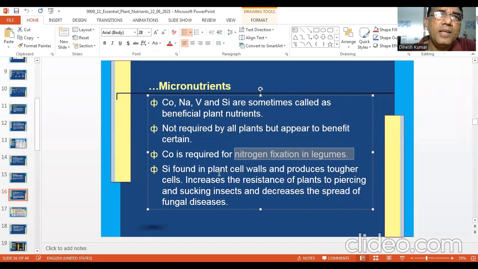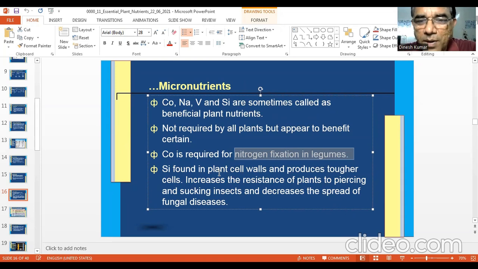If you see any grassy plant, say sugarcane or rice or wheat, and take the leaf and see the edges. If you take your finger and rub the edge of the leaf in the opposite direction, it can cut your finger. The edges are very sharp. Edges of sugarcane are very sharp. If you rub your finger in the opposite direction, it will cut your finger. That is very sharp, and it is because of the presence of silicon in those areas.